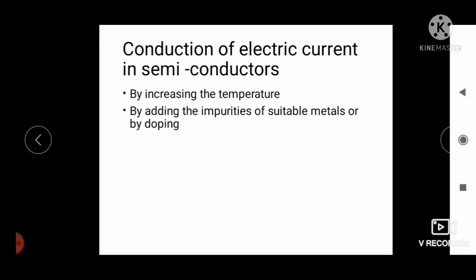Upon increasing the temperature, some electrons are able to move from the valence band to the conduction band, and the electric conductance thus increases. Semiconductors formed as a result of increasing temperature are known as intrinsic semiconductors.